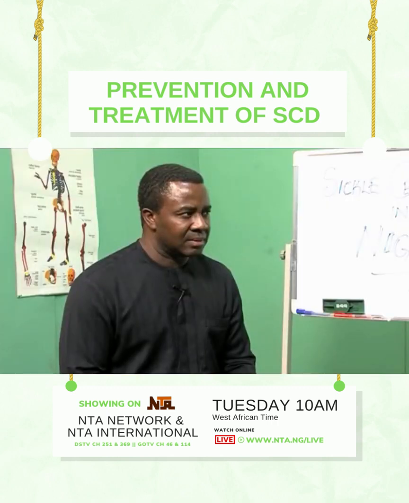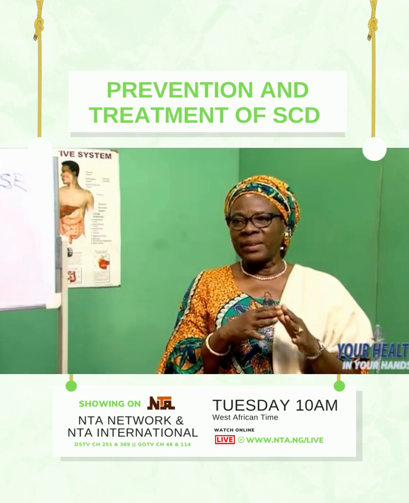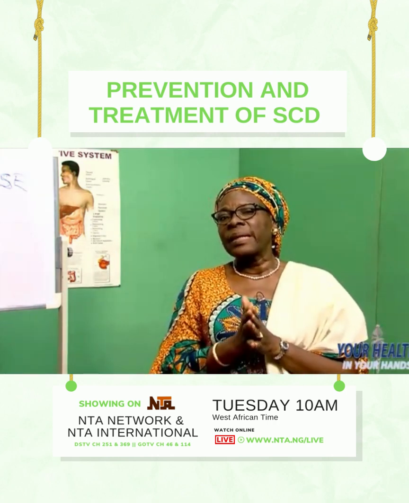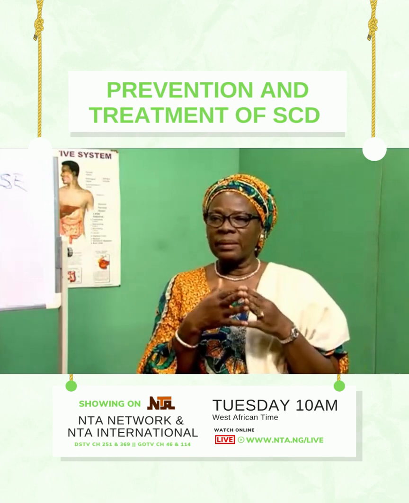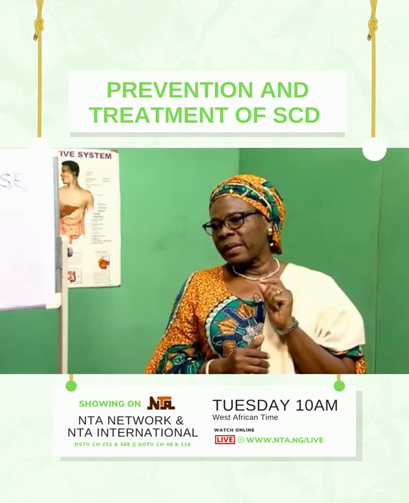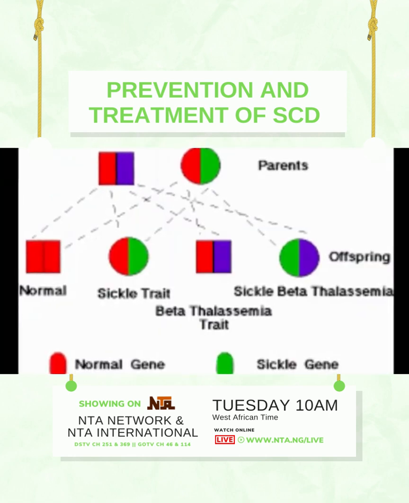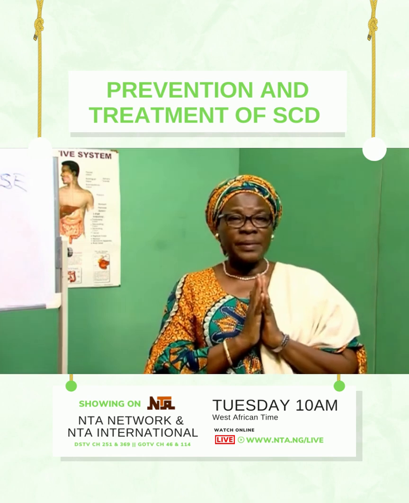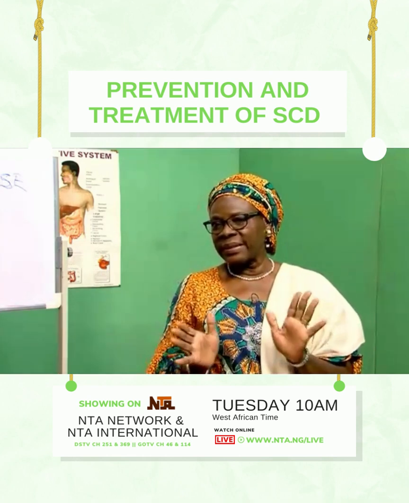And if that person marries somebody who is also a carrier of another abnormal gene, there's a possibility that the child could have a 25% chance with every pregnancy of having sickle cell disease. 25%.